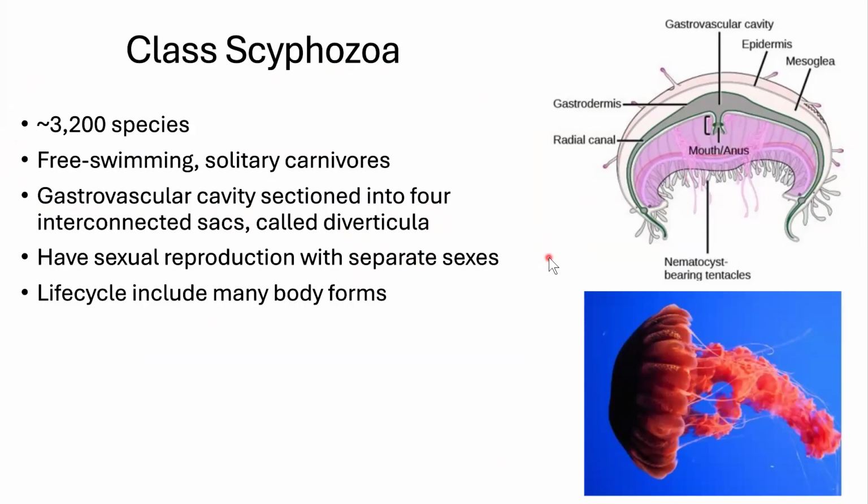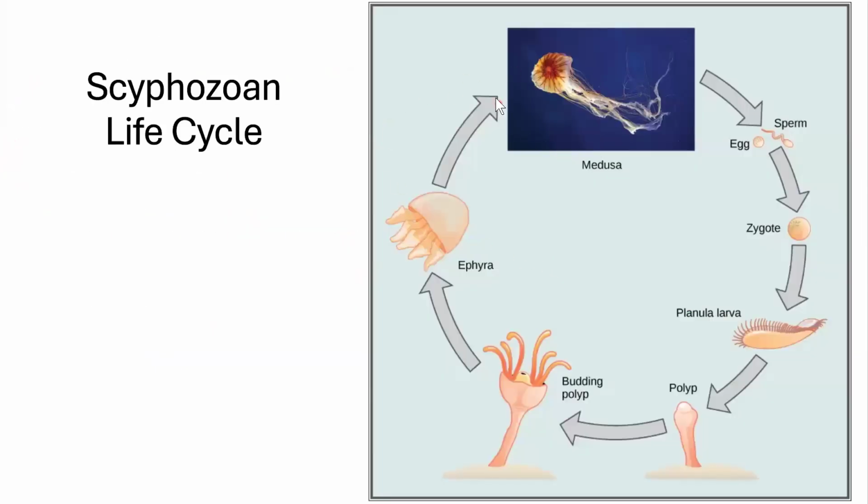Their life cycle is pretty cool, so check this out. Here is a jellyfish. It is in two stages. One is called the medusa, and one is called the polyp. Here, the medusa stage, the tentacles hang down. So think Medusa's hair hangs down. That's how you remember Medusa. So Medusa is free swimming, hunting, living its life. Then it releases its sperm and eggs from separate organisms into the water. They find each other, they get fertilized, they create a zygote.